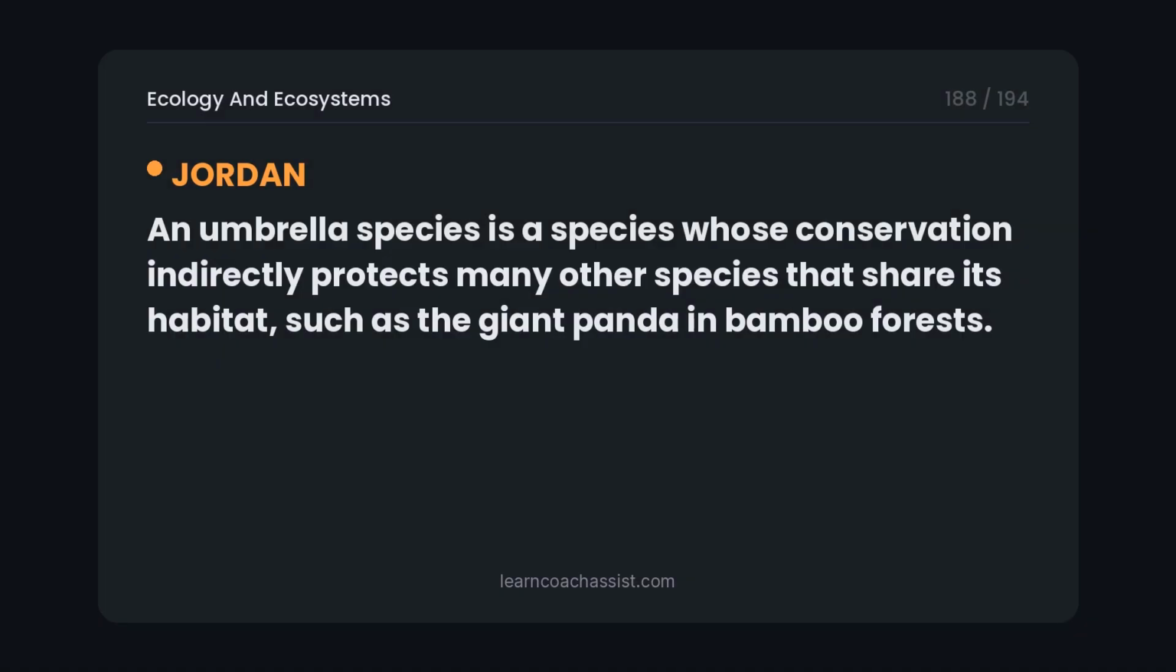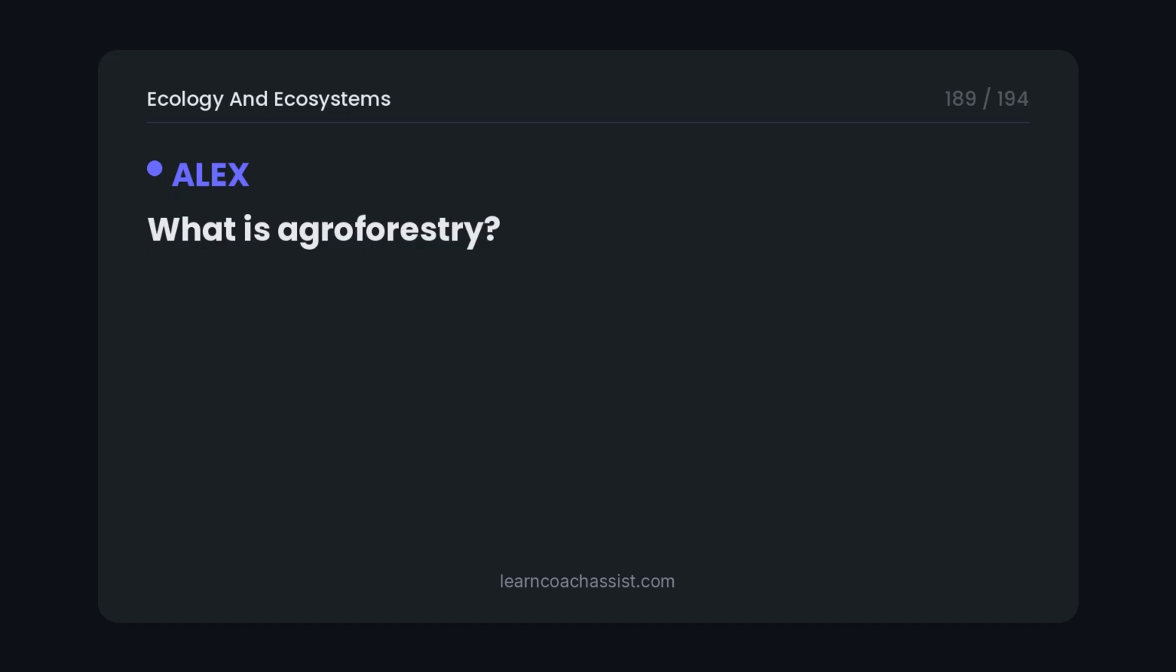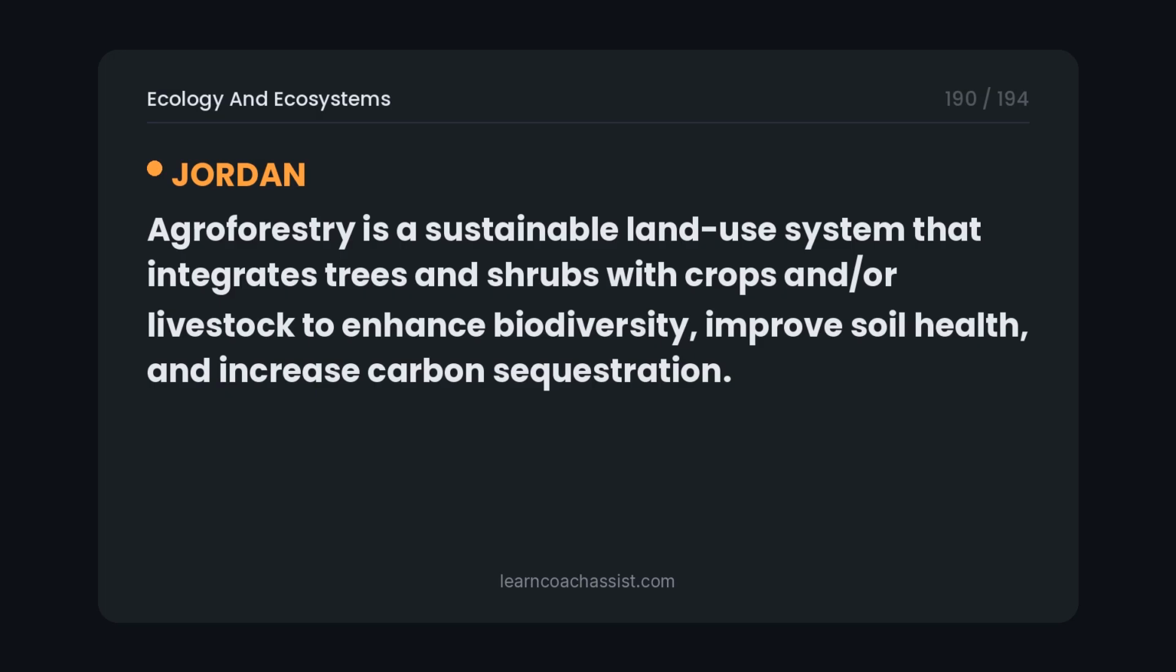What is an umbrella species? An umbrella species is a species whose conservation indirectly protects many other species that share its habitat, such as the giant panda in bamboo forests. What is agroforestry? Agroforestry is a sustainable land use system that integrates trees and shrubs with crops and/or livestock to enhance biodiversity, improve soil health, and increase carbon sequestration.